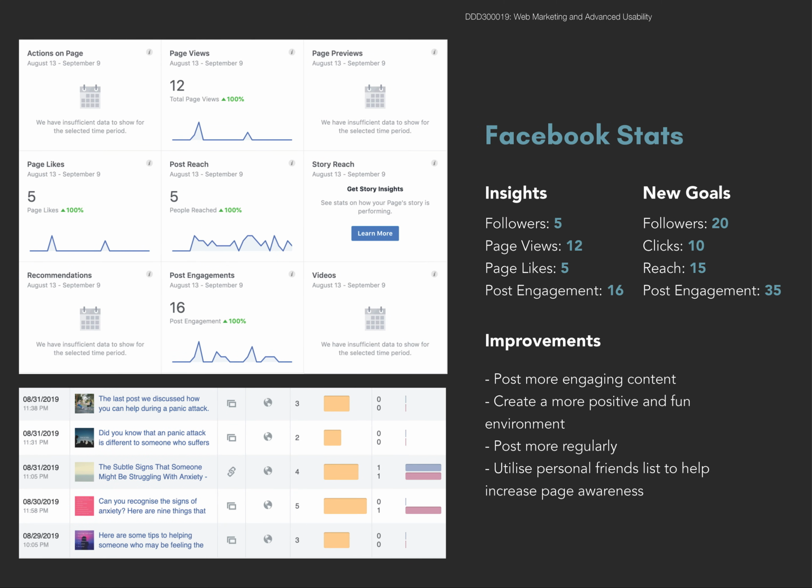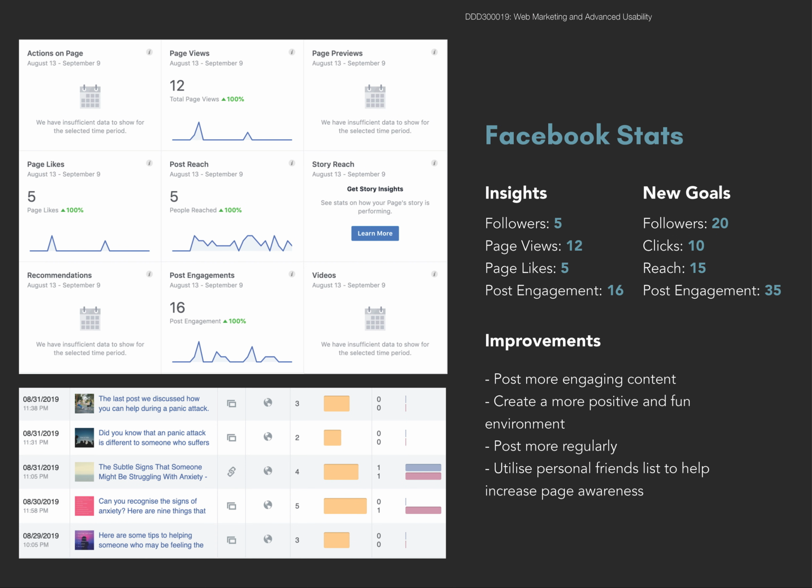Facebook has been difficult in regards to promoting the page. I need to have a look at more of the hashtags to help spread the word of the campaign. Overall, it's pretty poor with little to no engagement. As you can see, the new goals are only slightly above what is already achieved and is unlikely to jump up very quickly.